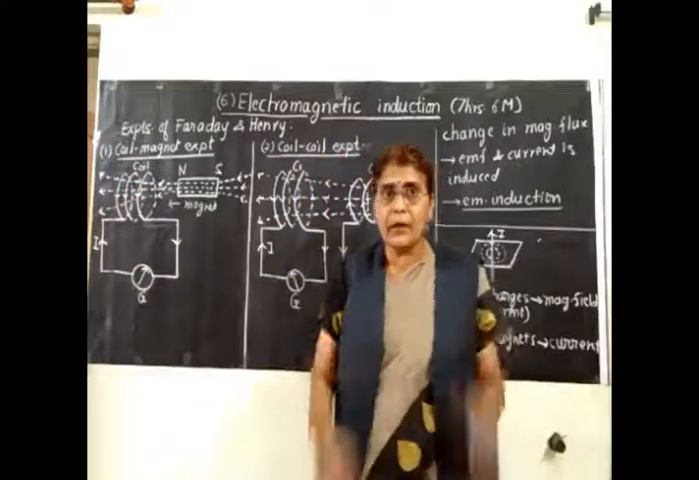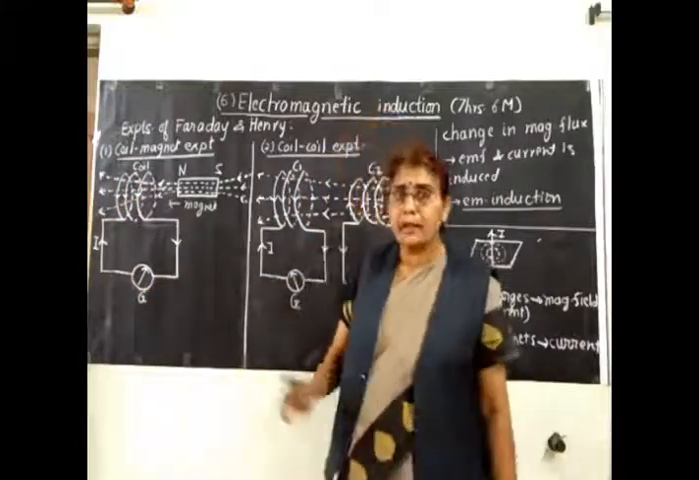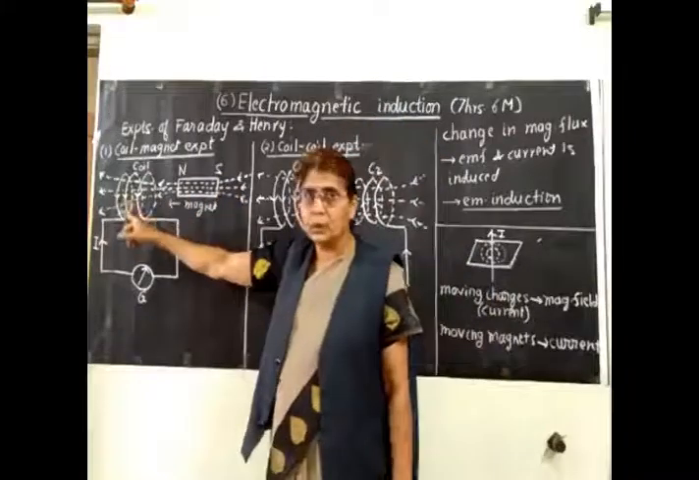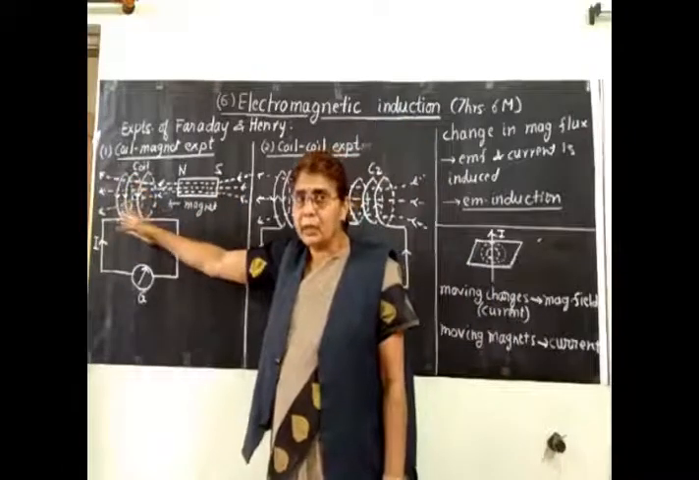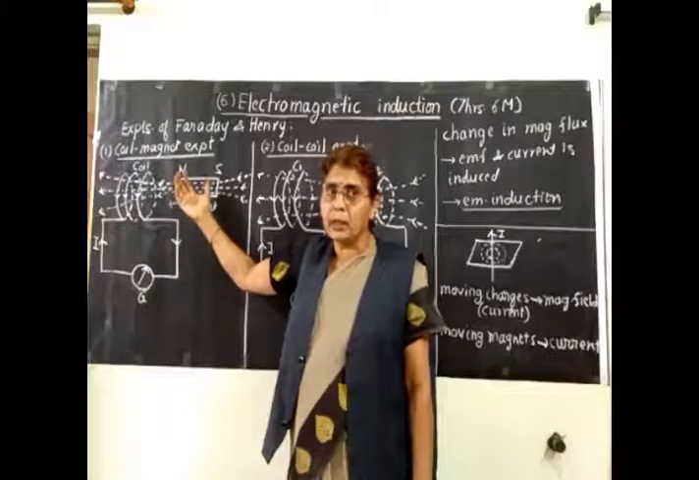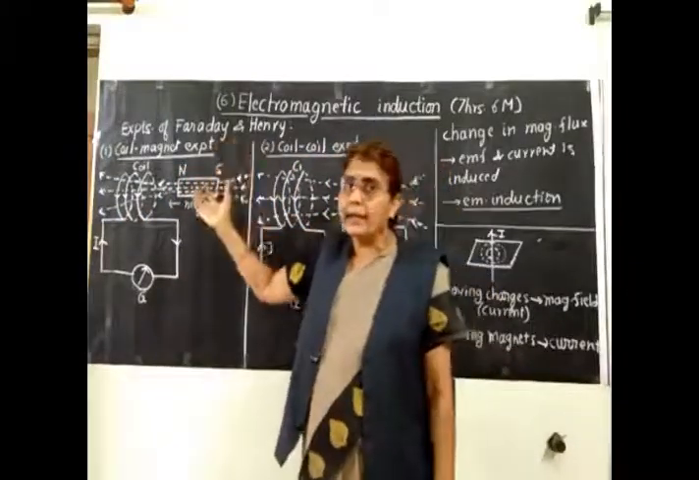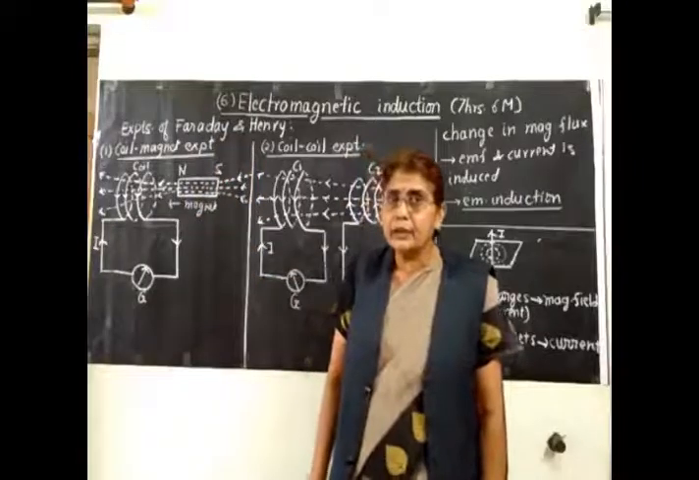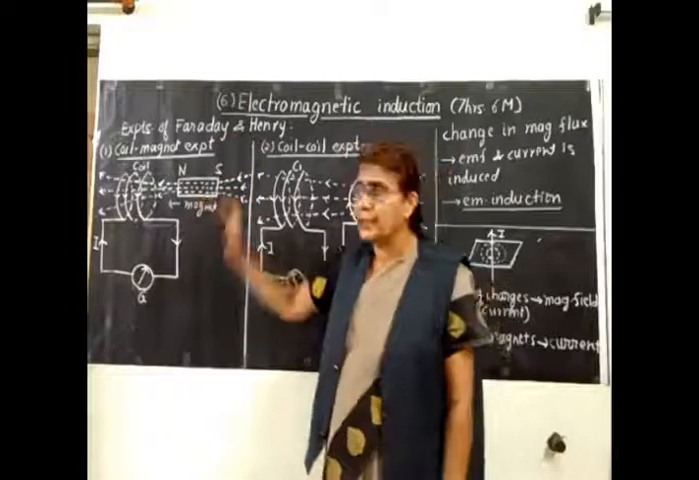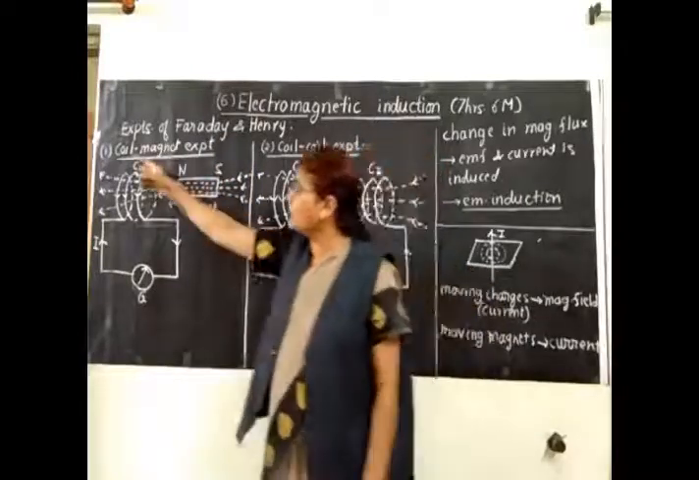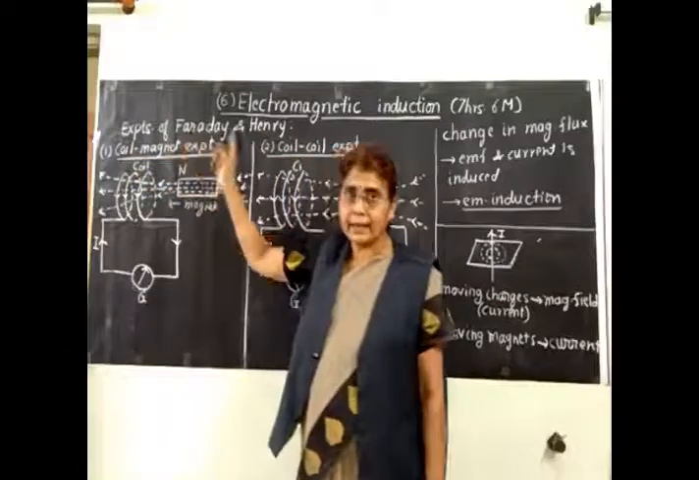So what is required for the induced current? There should be a relative motion between the two. One should be at rest, another should be in motion. So whenever there is a relative motion between the coil and the magnet, then current is induced in the coil. So this was the first experiment, and this experiment was called the coil magnet experiment.